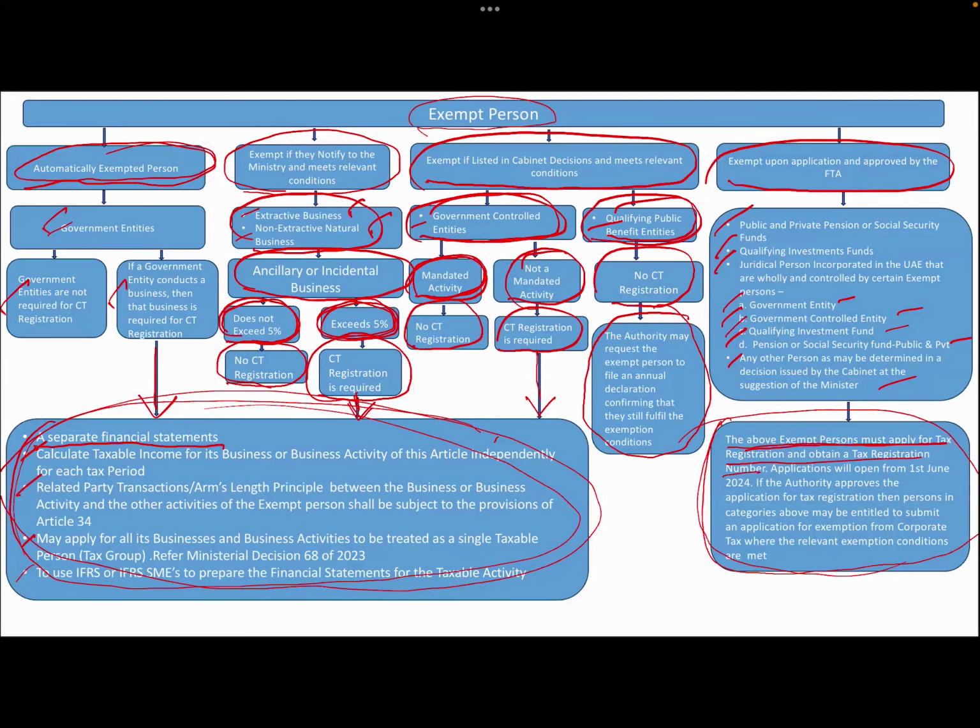Applications have already opened from 1st Jan 2024. If the authority approves the application of the tax registration, that person may be entitled to submit the application for exemption from corporate tax, where the relevant exemption conditions are met.